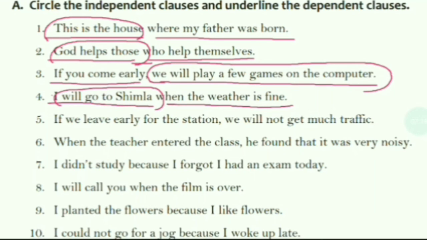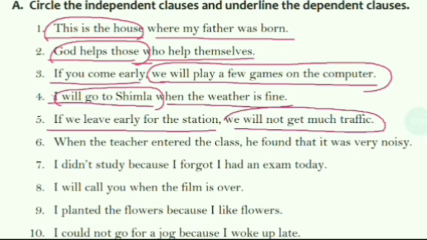The fifth one is, if we leave early for the station, we will not get much traffic. The first clause is if we leave early for the station. This is the second clause. And the independent one is, we will not get much traffic. Let's circle it. And the dependent clause is, if we leave early for the station, as it is not complete in its sense.